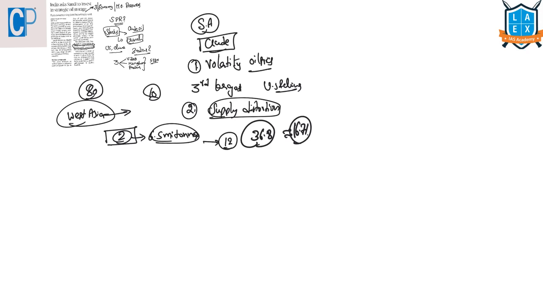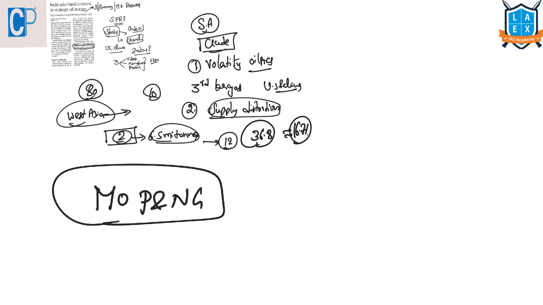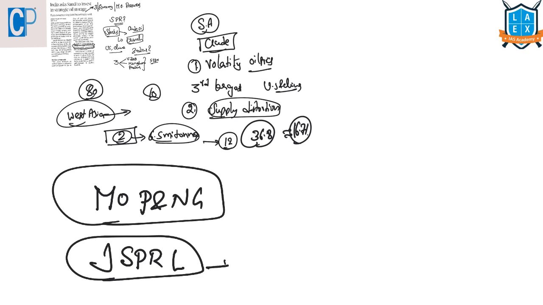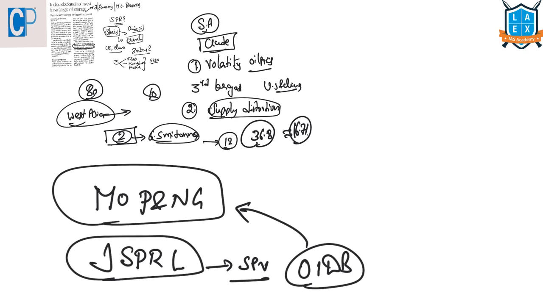From the prelims point of view, what is important for us here is who is implementing this Indian Strategic Petroleum Reserve Program. It is the Ministry of Petroleum and Natural Gas. Then who is managing this? It is the Indian Strategic Petroleum Reserves Limited, a special purpose vehicle which is the subsidiary of the Oil Industry Development Board that functions under the Ministry of Petroleum and Natural Gas.